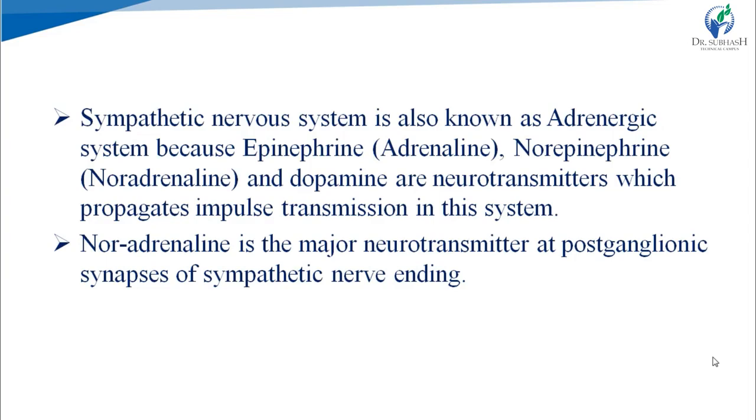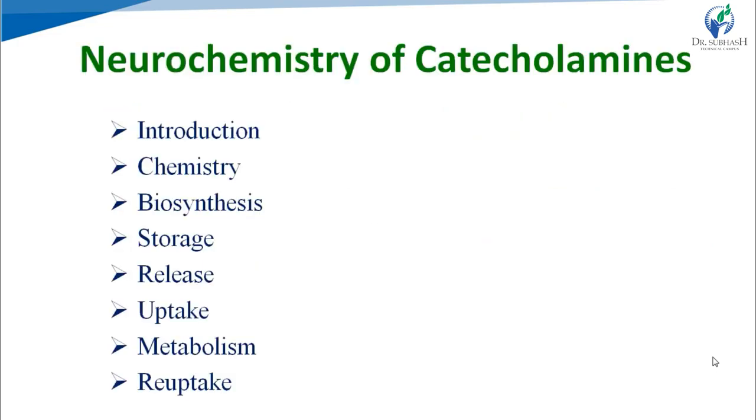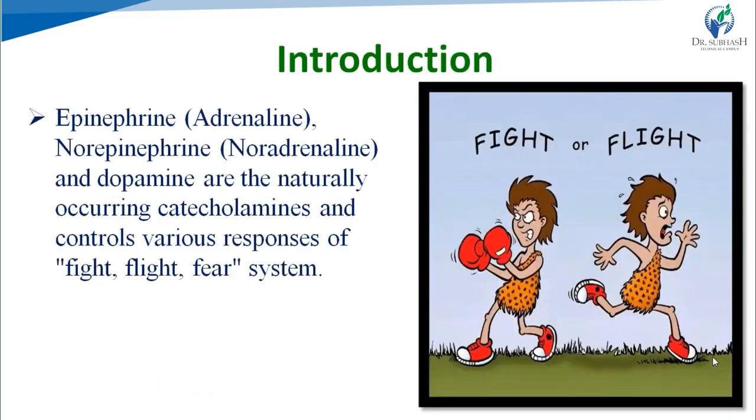Apart from noradrenaline, adrenaline and dopamine are also neurotransmitters which propagate impulse transmission in the sympathetic system. But among these three neurotransmitters, noradrenaline is the major neurotransmitter which acts in the sympathetic system. The neurochemistry of catecholamines includes the following points: introduction, chemistry, biosynthesis, storage, release, uptake, metabolism and reuptake. We will see them one by one. First is the introduction to catecholamines.